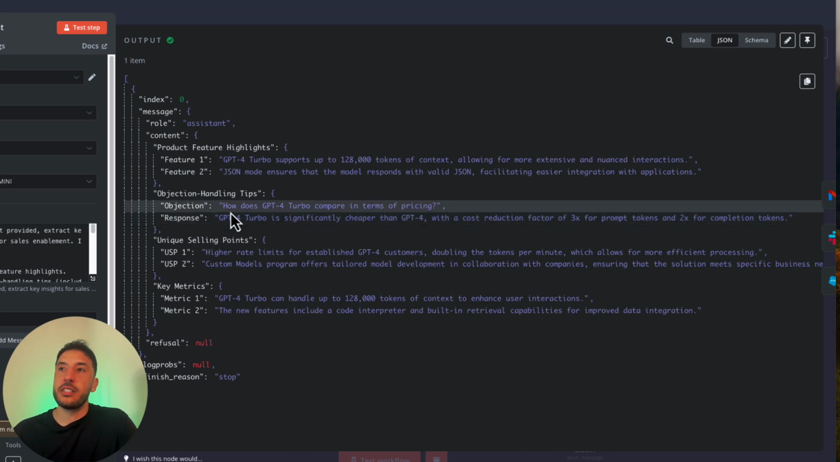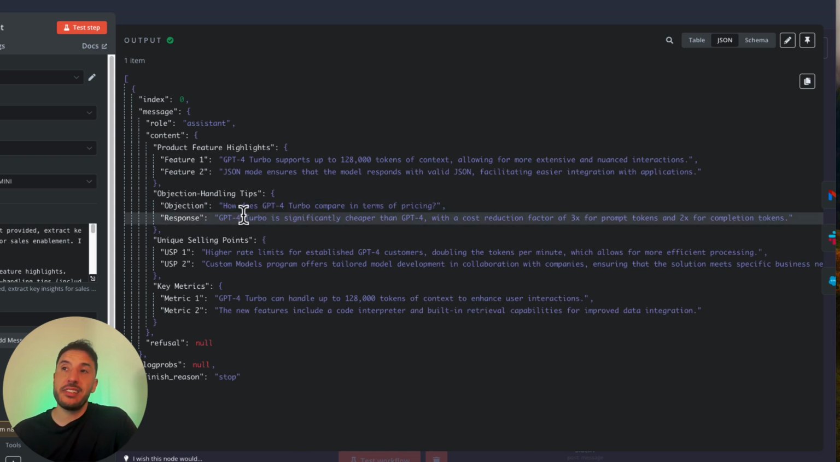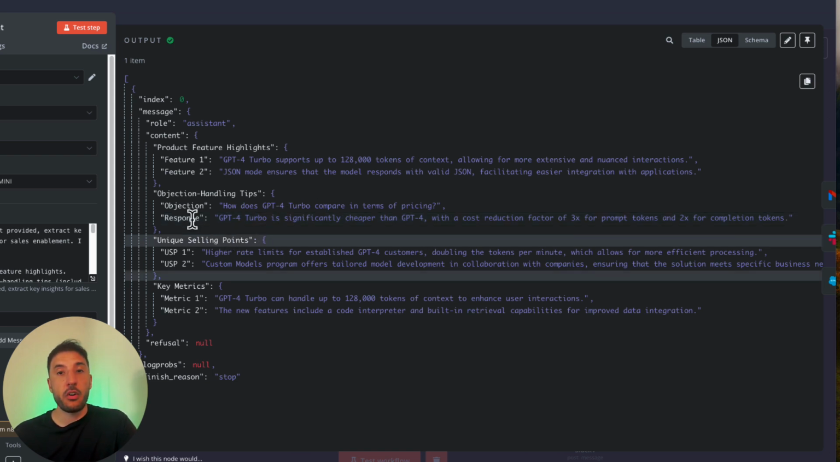So that's why you can see the objection here. A customer might actually say this in real life. Hey, how does your GPT-4 compare in terms of pricing with others? So then the AI already provides the response. It says GPT-4 Turbo is significantly cheaper than GPT-4, with a cost reduction factor of 3 times for prompt tokens and 2 times for completion tokens. Very precise, very accurate based on the transcript that we're getting.